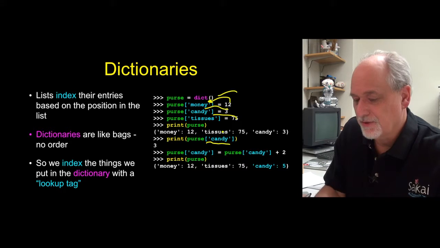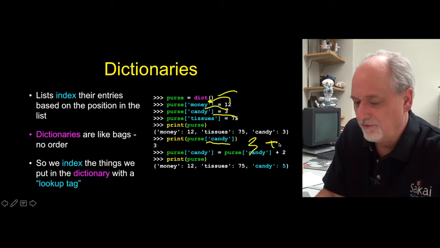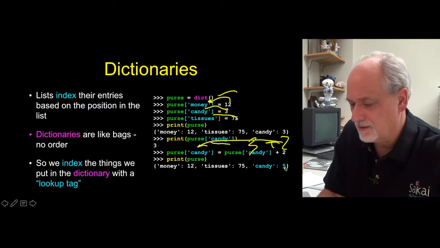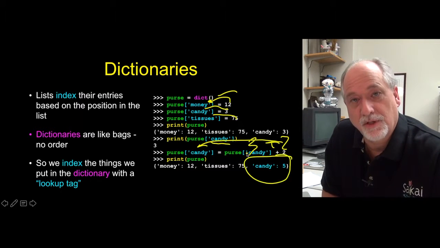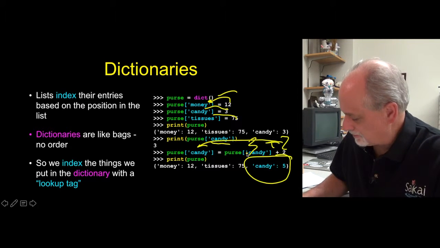We can update stuff, so we can say, go grab the candy version, add 2 to it, make 5, and then store that back into candy. And so now we see that candy has been set up to be 5.